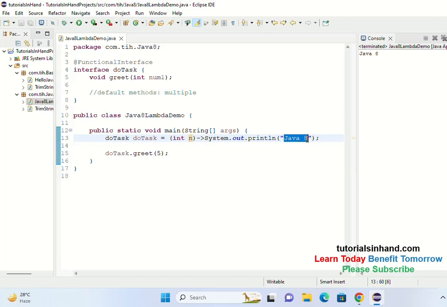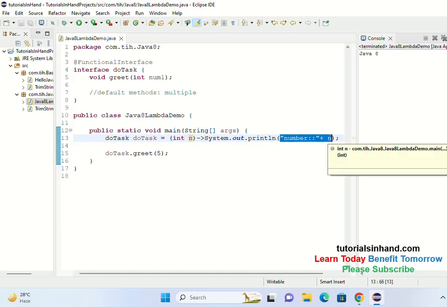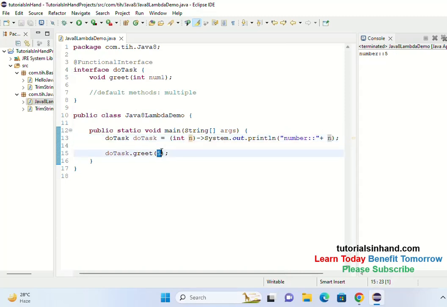You can simply print the number like this. You can print the n, meaning the value that you are receiving over here. If you now run, you will get the number is 5, because you are just passing 5 from here and then you are printing the number at this place, right?